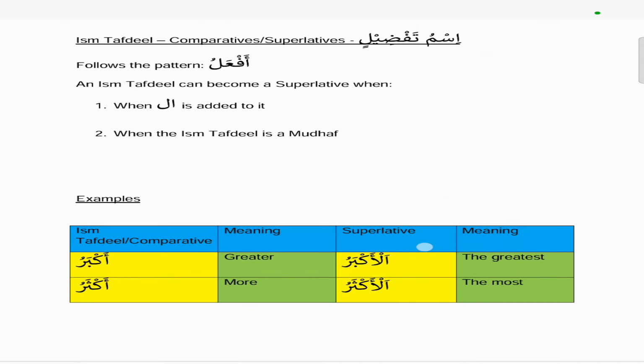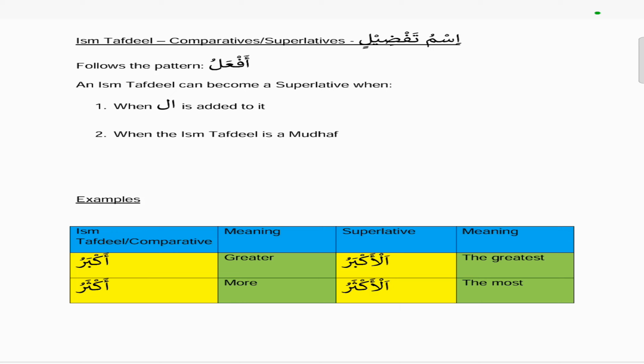And the next is the ism tafdeel, which we call comparatives, and then they can become superlatives. So the comparative is when you compare two things. So this is bigger than that, this is smaller than that, he's cleverer than him. Whereas a superlative is the extreme version. So meaning, instead of saying this is better, you say this is the best. Instead of saying he's cleverer than him, he's the cleverest. So it's the extreme version.